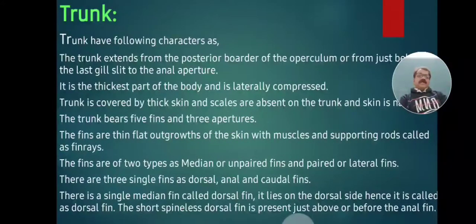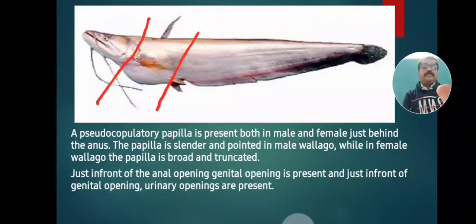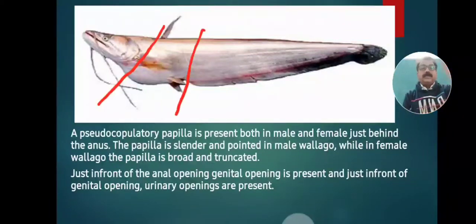Then the second part is the trunk. The trunk has the following characters. Where is the trunk? See the figure. This is the first part, the head region. In a better way we have drawn it. This is the first part, called the head, and this is the second part, called the trunk.